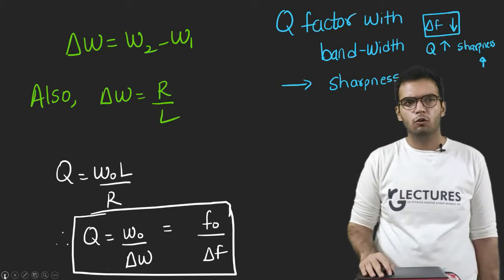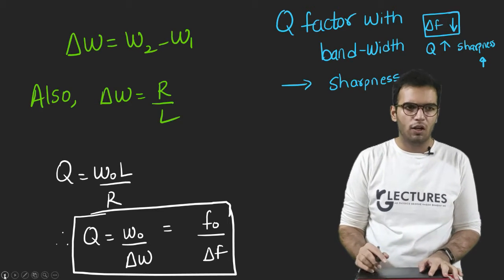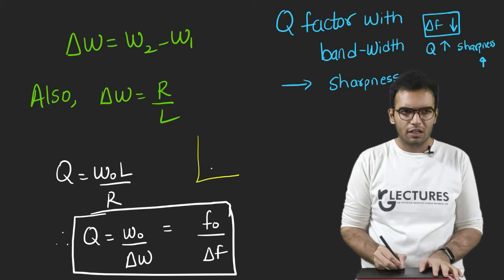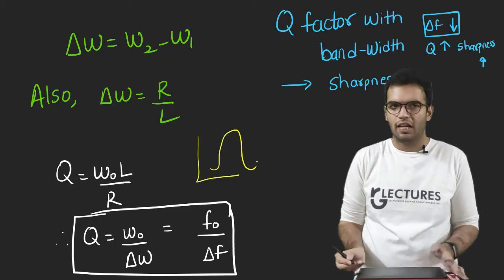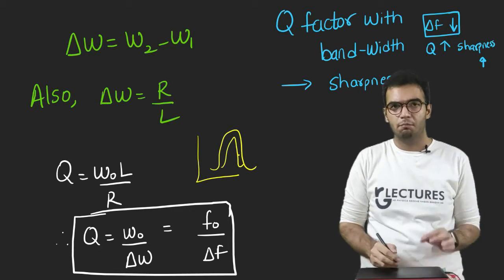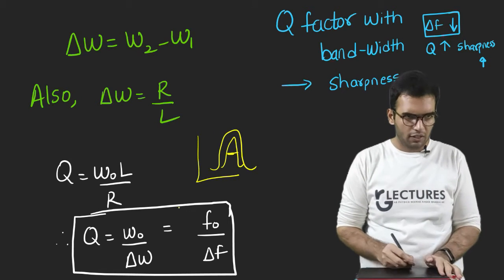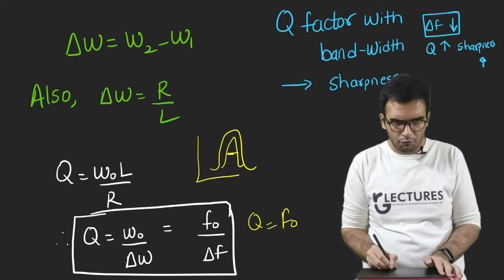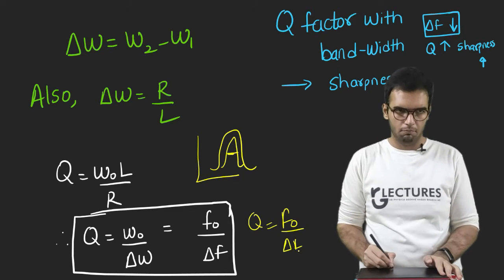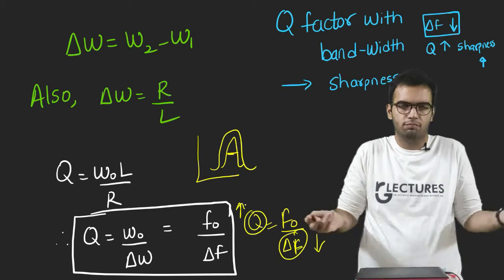Q factor just tells me about the quality. How can I tell the quality? I can simply tell the quality by the resonance curve, by the sharpness of the resonance. So what should be the condition? My bandwidth should be less, not frequency. So basically Q factor is equal to the resonant frequency upon bandwidth. So if bandwidth is less, quality is more, simple.